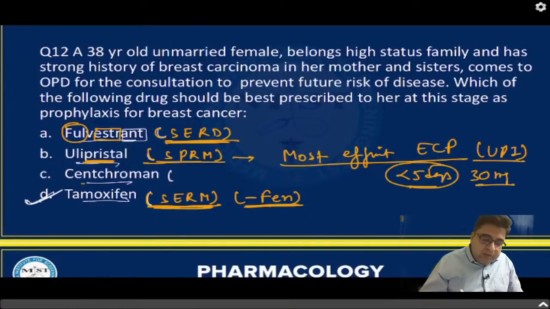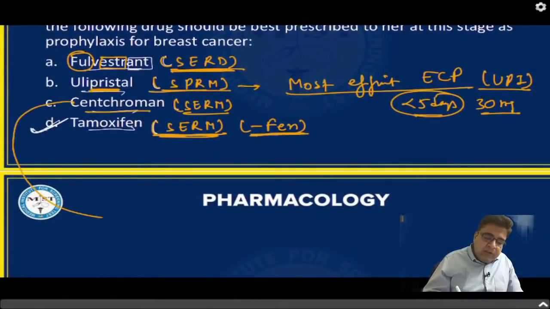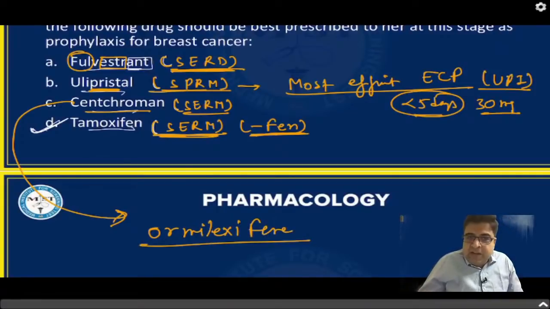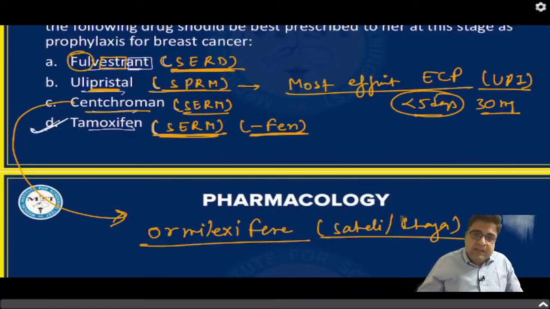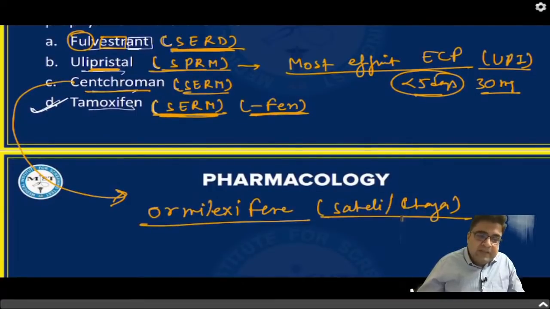Right? Now if we talk about centchromin, centchromin is also an SCRM. Its actual name is ormeloxifene. The brand names of centchromin are Saheli and Chaya, and this medicine is used as an oral contraceptive pill.